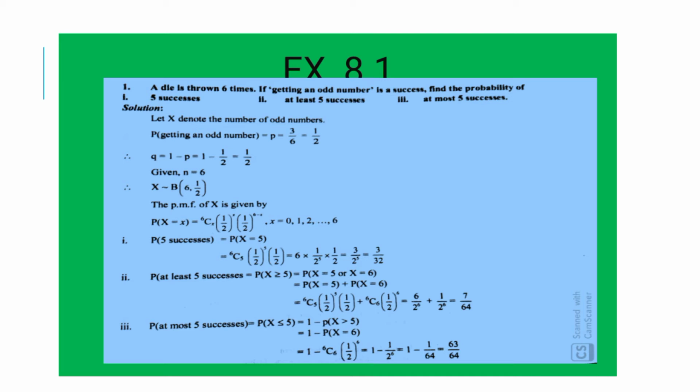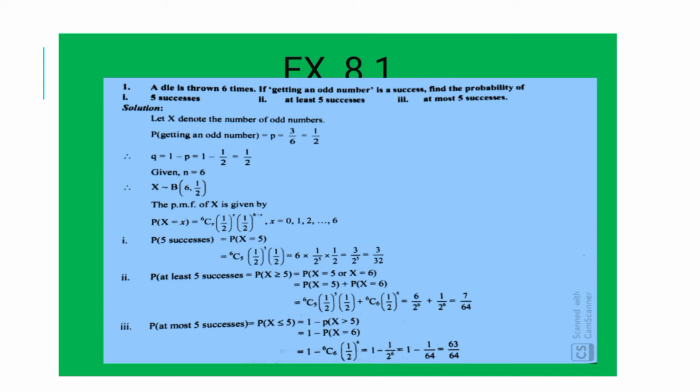Let x denote the number of odd numbers. So the probability of getting an odd number, that is success, we will consider as p. Odd numbers on the die are 1, 3 and 5, that is 3 numbers out of 6. Therefore p is equal to 3 upon 6, that is equal to 1 upon 2.